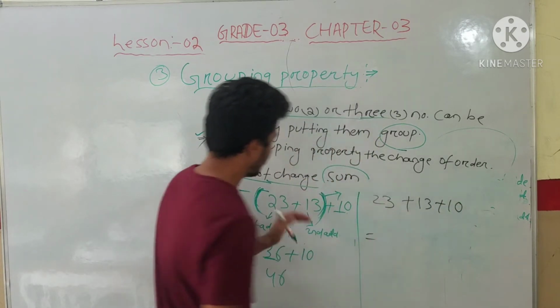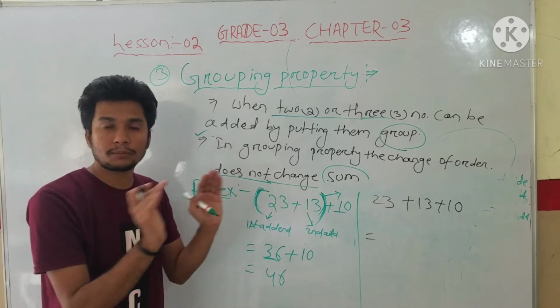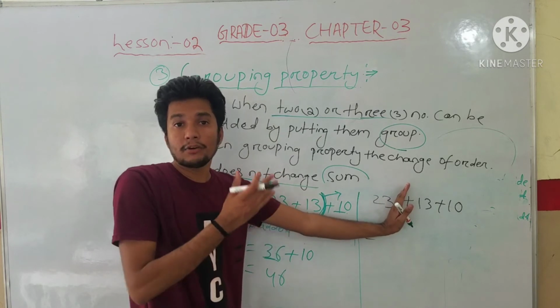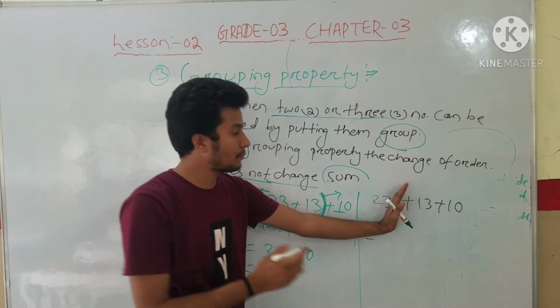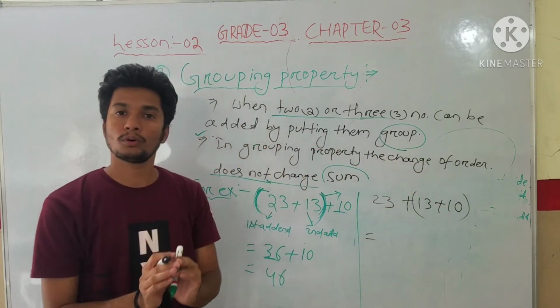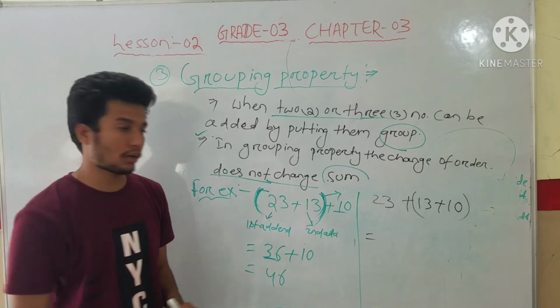See, students, here the first two addends I grouped using brackets. But in the second step, what will I do? The first addend I will leave, and the second and third addends I will put in a group. And I will check whether the result is the same or not.